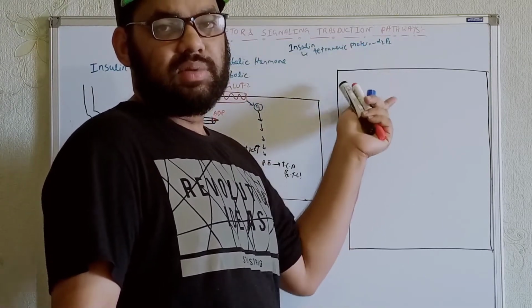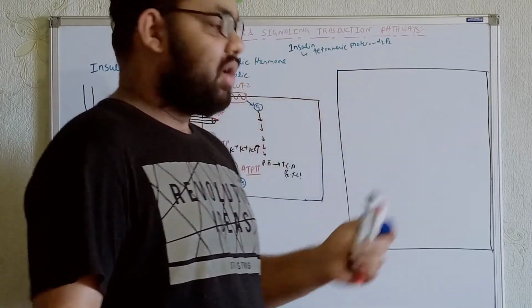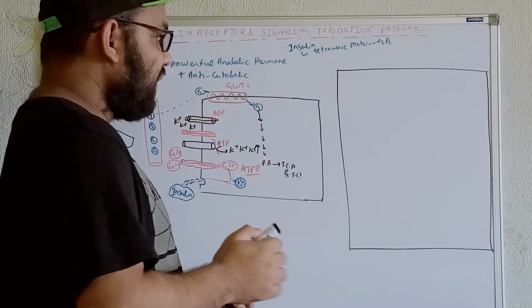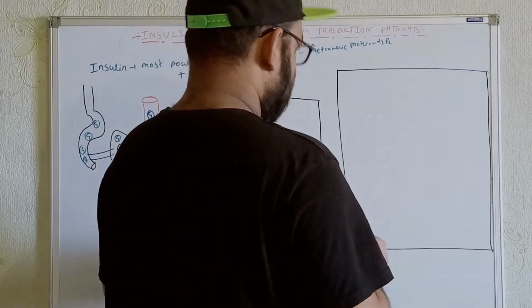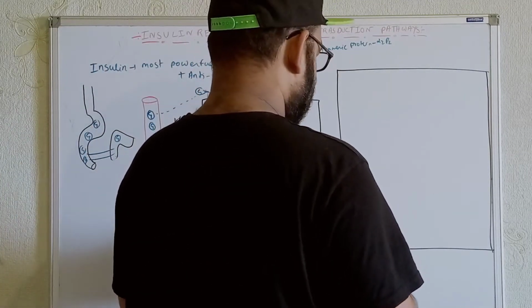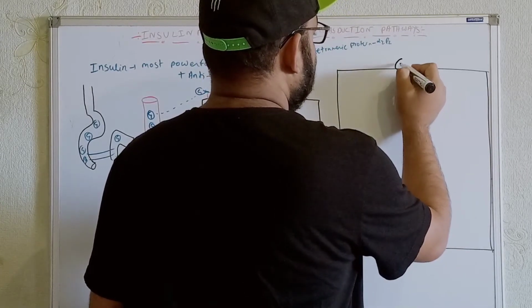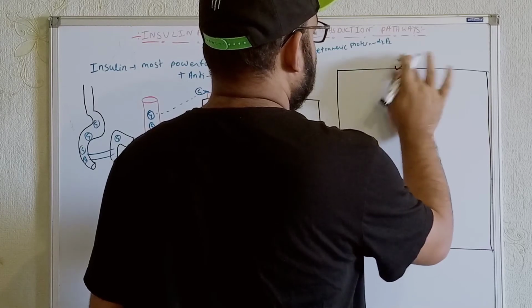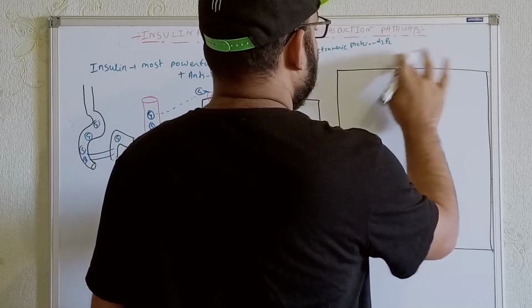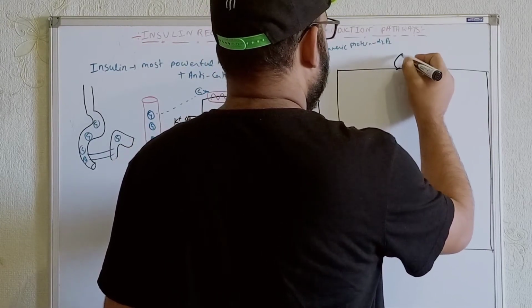So if I show over here, I think it will be easier for you to understand. Let's show with this one: for example, this is the alpha subunit. Let's show it more clearly. This is the alpha subunit.